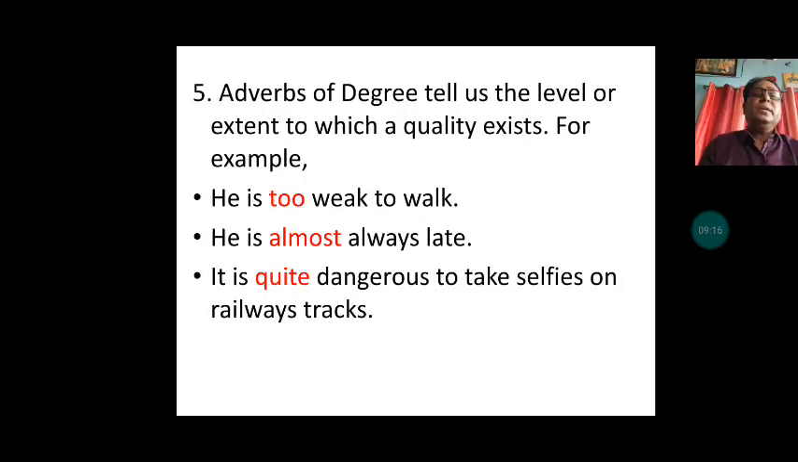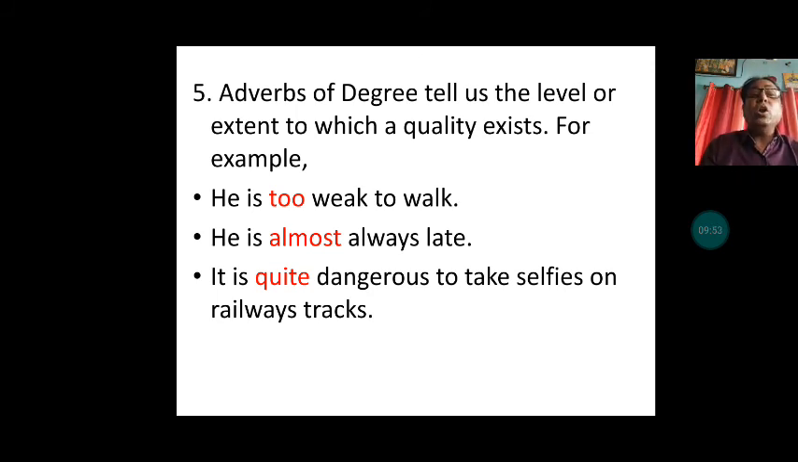In this way, today's fifth one is adverbs of degree. Adverbs of degree tell us the level or extent to which a quality exists. Level or extent, that is, how much. For example, he is too weak to walk. Here his weakness is described. How weak? Too weak to walk. It means he is so weak that he cannot walk. That is the meaning of this.